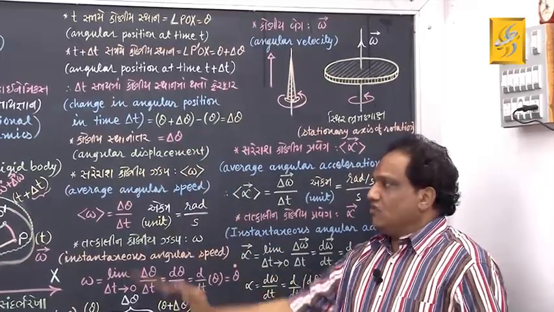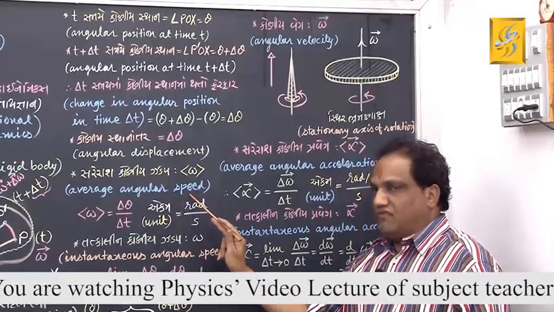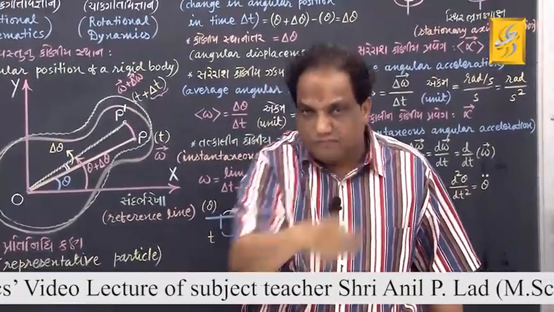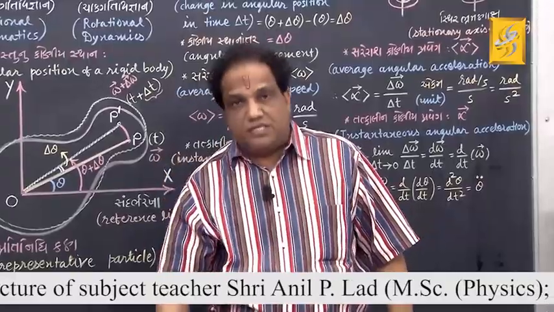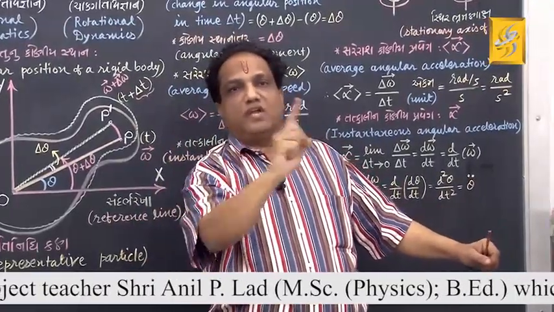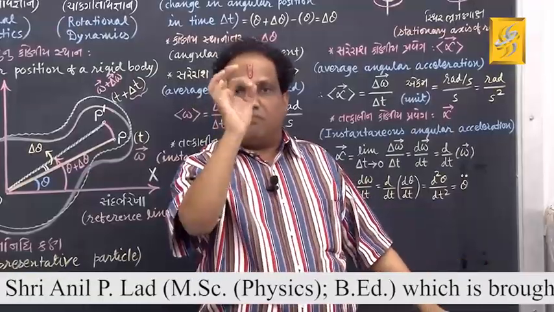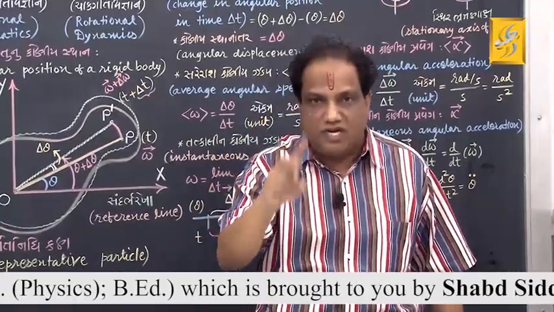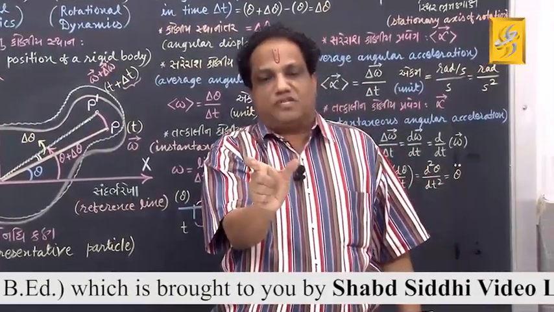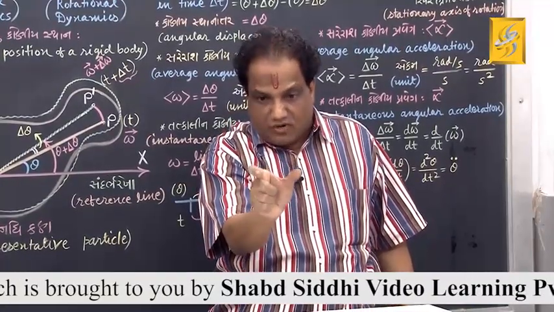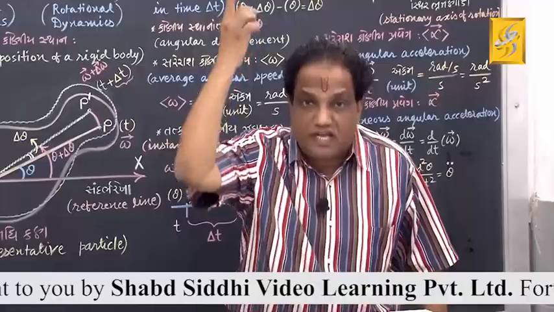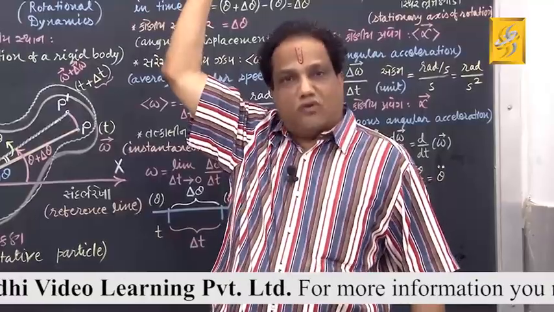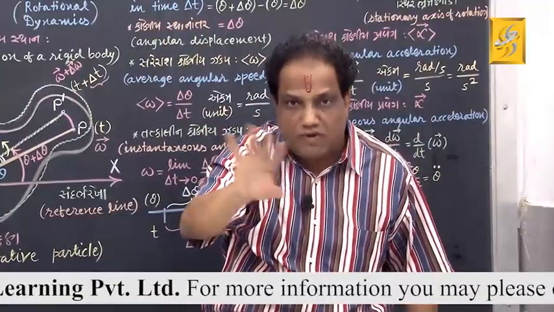And now we define what is called average angular speed. Whenever any body performs linear motion, it has some linear speed. Similarly, whenever any body performs rotational or angular motion, it must have angular speed. But that angular speed in practice is found in two different ways. First, when you find that angular speed in a particular time interval, we call it average angular speed. If you find it at a particular instant of time, we call it instantaneous angular speed. Let us define both of them one by one.